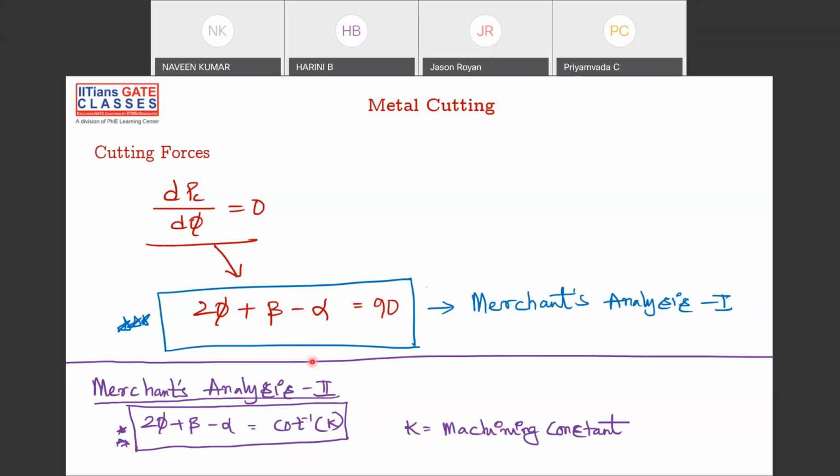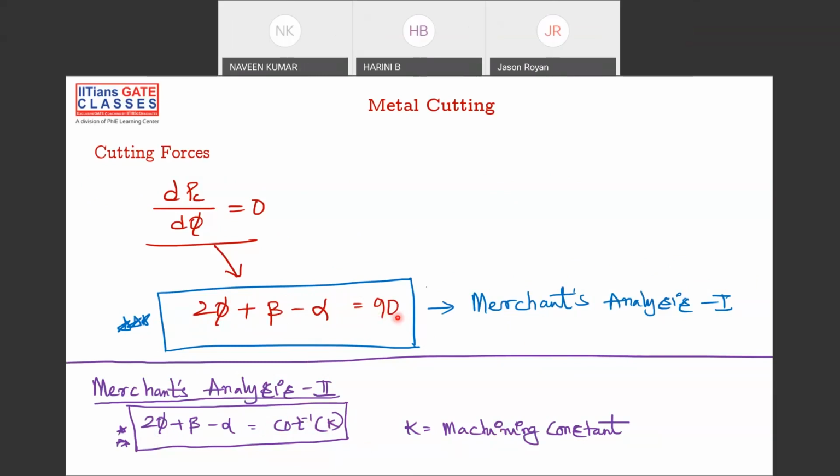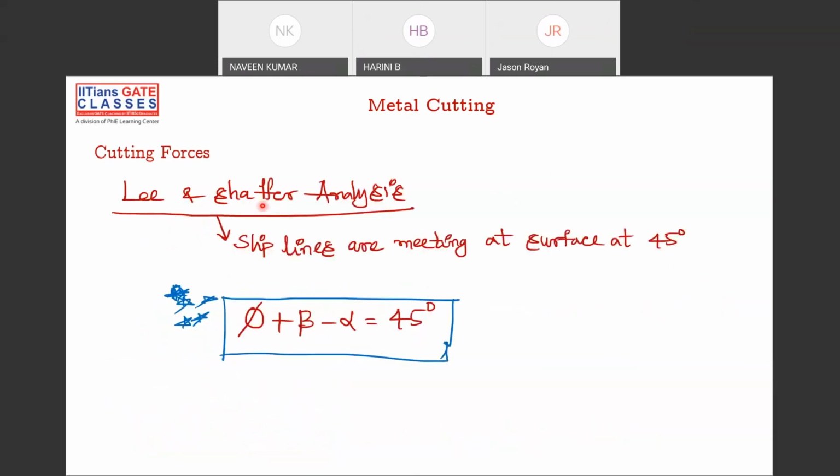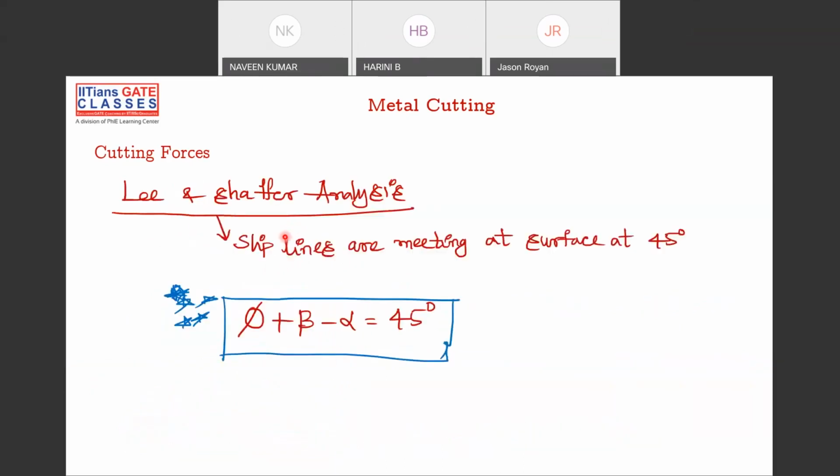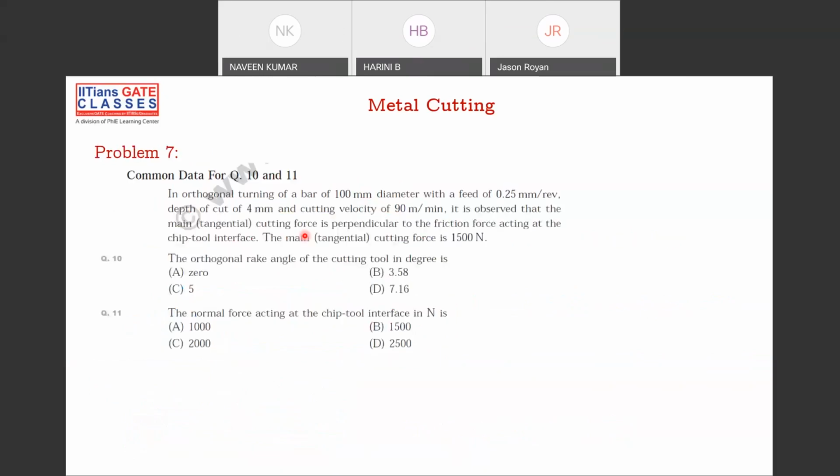So these are the two important formulas that you have to remember. 2 phi plus beta minus alpha is equal to 90. Phi is your shear angle, beta is your friction angle, alpha is your rake angle, and K is your machining constant here. Another one is the Lee-Shaffer analysis, that is phi plus beta minus alpha is equal to 45 degrees. Mostly they'll use Merchant analysis 1 only, sometimes Merchant 2, and in the fewest cases the Lee and Shaffer analysis. Okay, can you try this question, anyone? It's a very easy and important question.